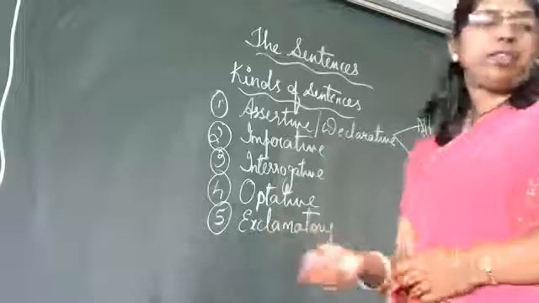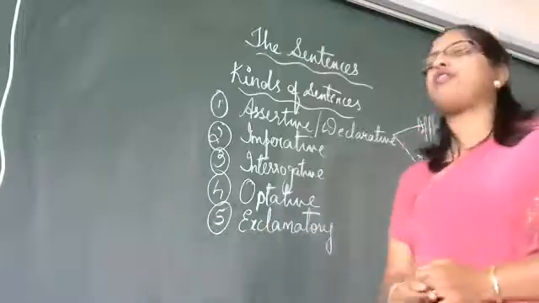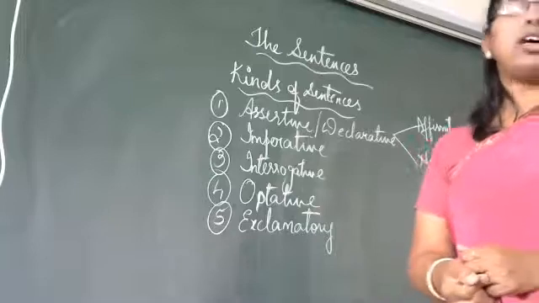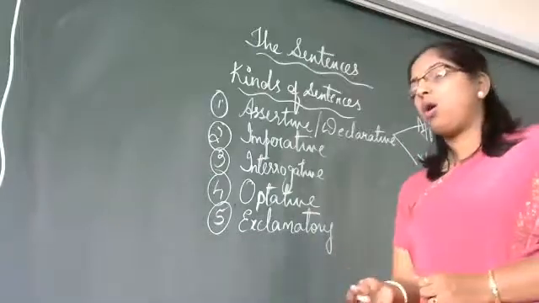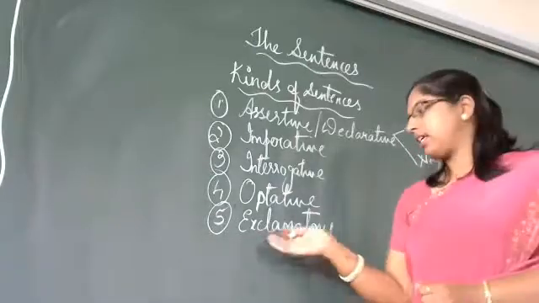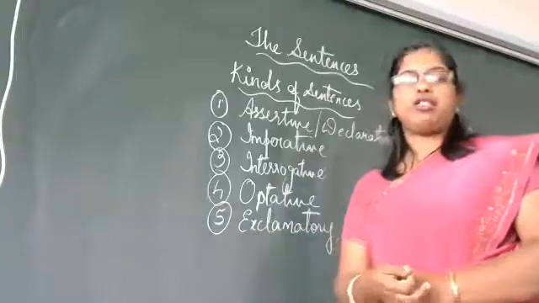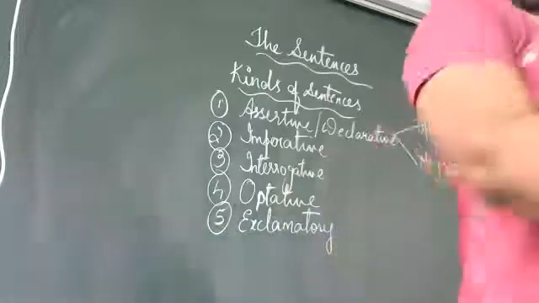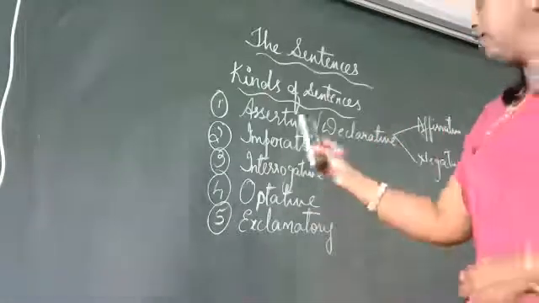And last is exclamatory, which expresses a strong feeling of joy, surprise or grief. Oh, wow, hooray. Such words come under exclamatory sentences. Okay. So, these were the kinds of sentences.